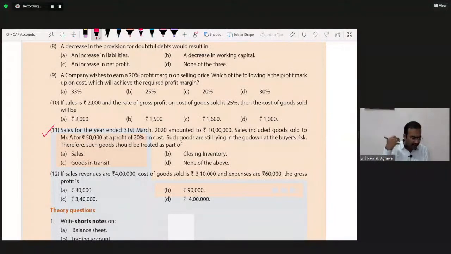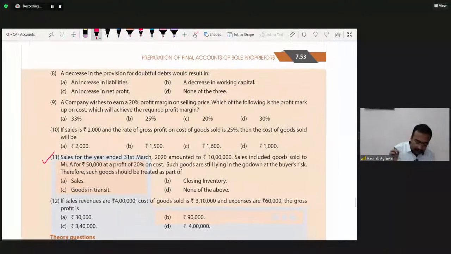I will also talk about the various publications of the institute from which you can refer to study and to enhance your preparation for your examination.